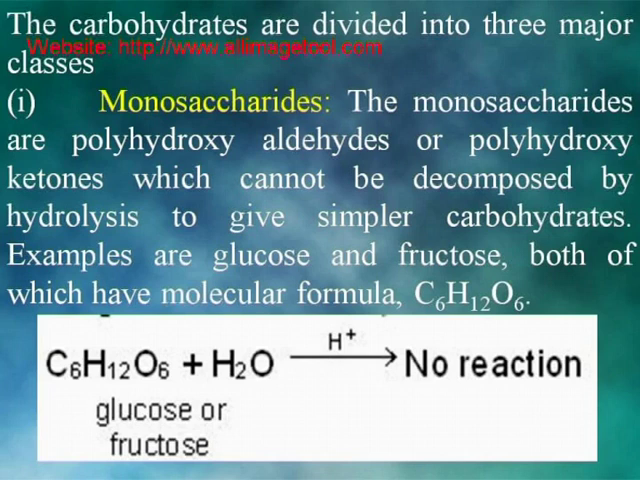The carbohydrates are divided into 3 major classes. First, monosaccharides. The monosaccharides are polyhydroxyaldehydes or polyhydroxyketones which cannot be decomposed by hydrolysis to give simpler carbohydrates. Examples of monosaccharides are glucose and fructose, both of which have molecular formula C6H12O6. Glucose or fructose, when added with water, undergo no reaction but in turn gets dissolved.